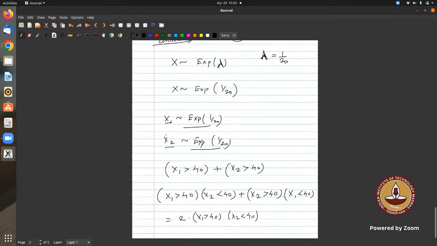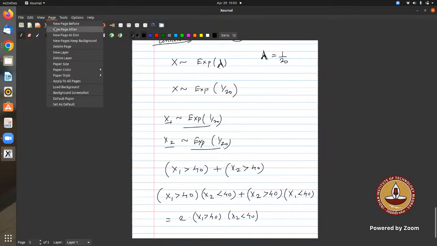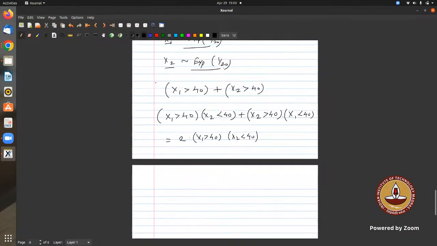Or else, if it is not fine, we can actually do the calculation and I think it will come out the same. If you want to try that also, that is fine. But this should be the scenario. So I'm going with this 2 times. Okay, what is the probability then that X1 is greater than 40? This is the distribution. What is the PDF?